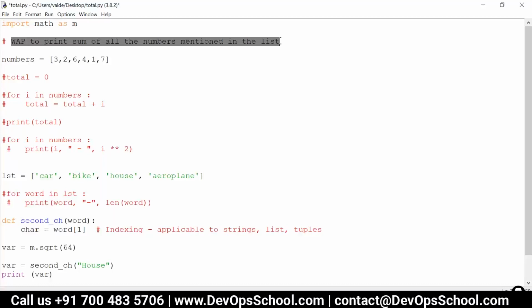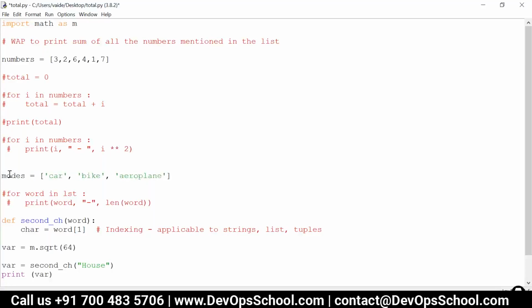Then whatever variables there are, the names of the variables should be readable. If I'm storing numbers, we should give the variable the name numbers. In this case it's a mixed list, so I just gave the name LST. But if we had simply car, bike, aeroplane, they are modes of transport, so I can give the name modes_of_transport.